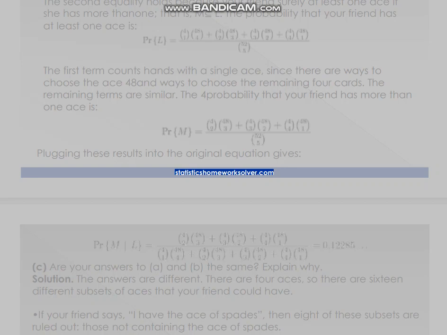C. Are your answers to A and B the same? Explain why. Solution. The answers are different. There are 4 aces, so there are 16 different subsets of aces that your friend could have. If your friend says, I have the ace of spades, then 8 of these subsets are ruled out, those not containing the ace of spades.